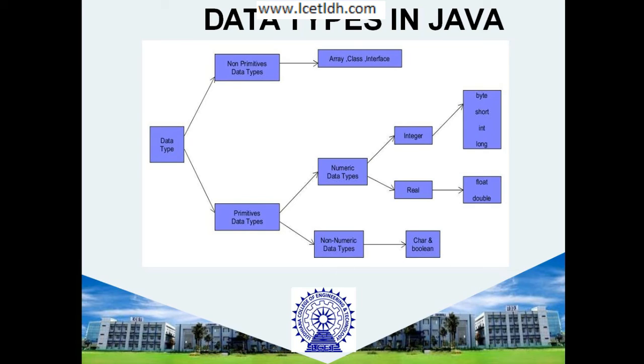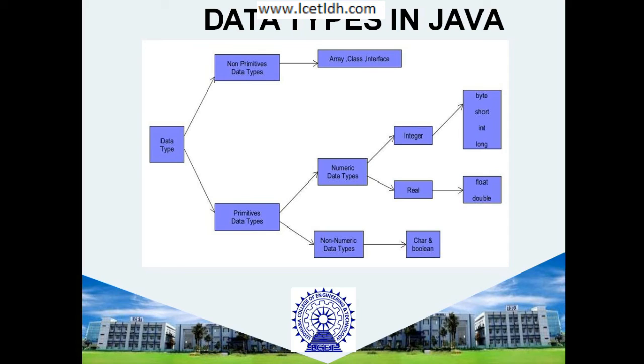As we can understand from the name itself, numeric will contain all the numbers like integer and real numbers. Integer will contain the byte, that is the 0 1 form, the short, that means the shorter size of integer, the int only, and the long integers. If I'm talking about real, the float is there, the double is there. And for non-numeric data types, we have character and boolean. Character will take a single character, either a letter or a special character, and boolean will take either a true or false value.